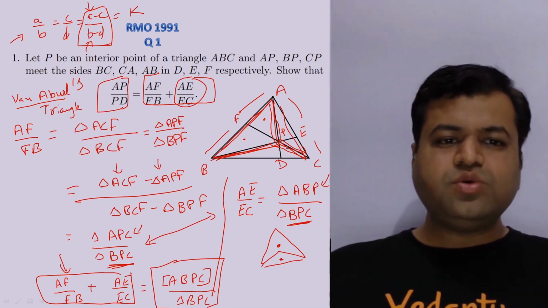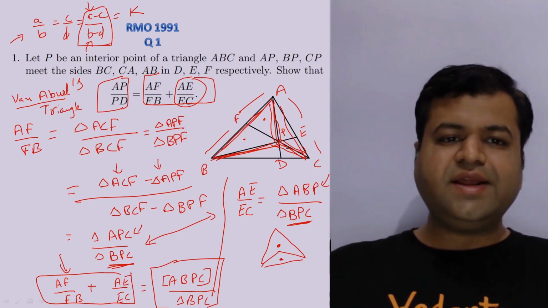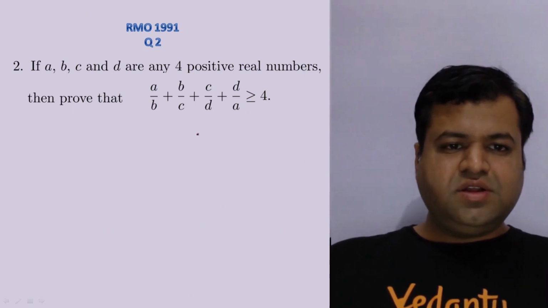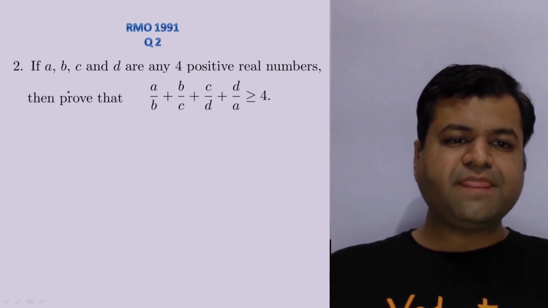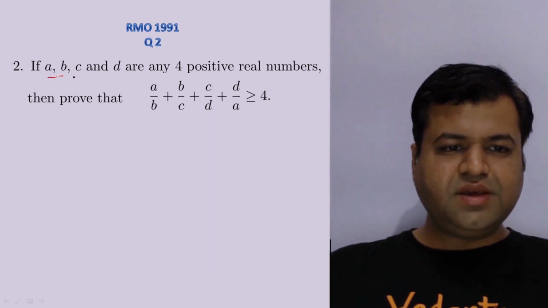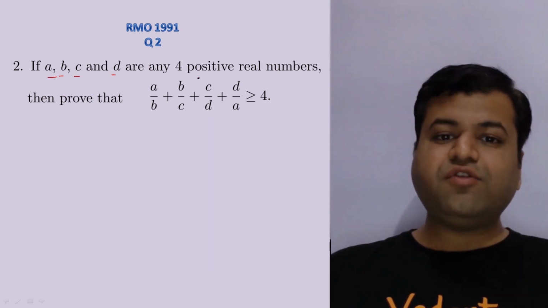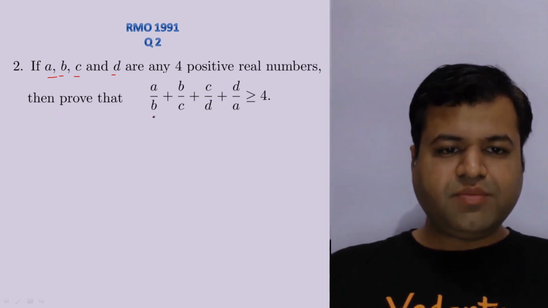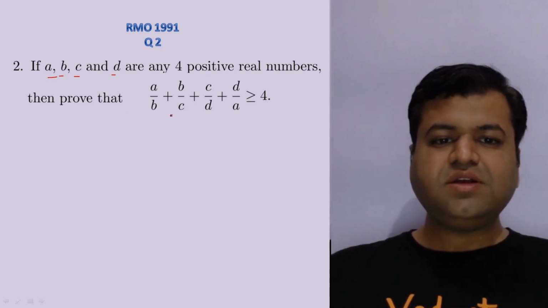Now let's proceed to question 2 of RMO 1991. So that is the question. This seems to be a question of inequalities. If A, B, C and D are any 4 positive real numbers, then prove that A upon B plus B upon C plus C upon D plus D upon A is greater than or equal to 4.